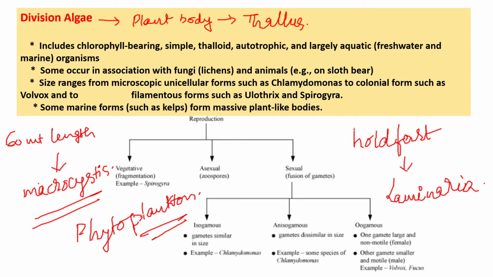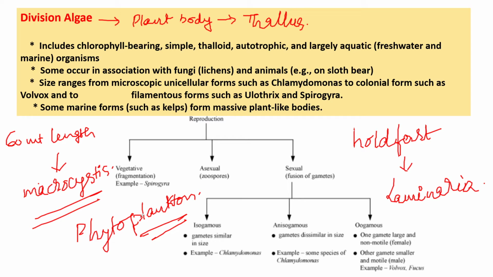So there are three different types of algae you can find here: red algae, brown algae and green algae. Red algae, there are around 5,000 species. Brown algae, around 2,000 species. Green algae, around 7,000 species.